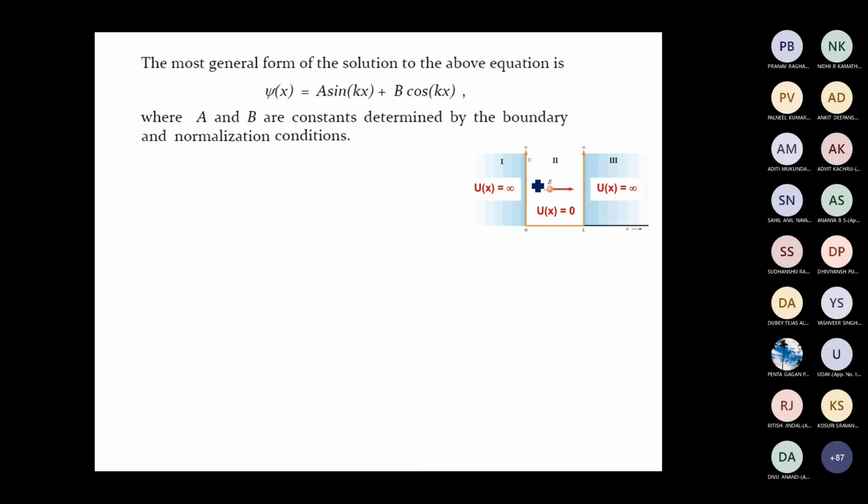So the general form of the wave function in region 2 is a sin kx plus b cos kx. Now there are two integration constants, a and b, in this solution.